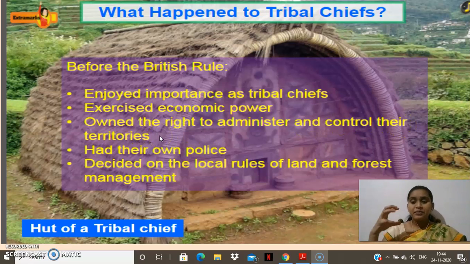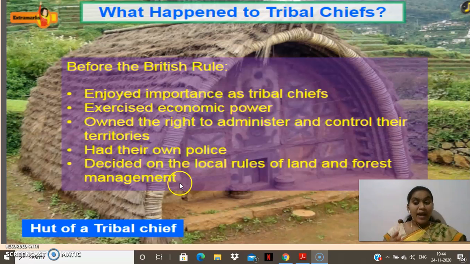Of course, the tribal territories which they had, they had the right to administer and control them, and they had their own police. Even the tribals had their own police, which is a very interesting thing, children. They also decided on the local rules of land and forest management. Who were involved in this? The tribal chiefs.